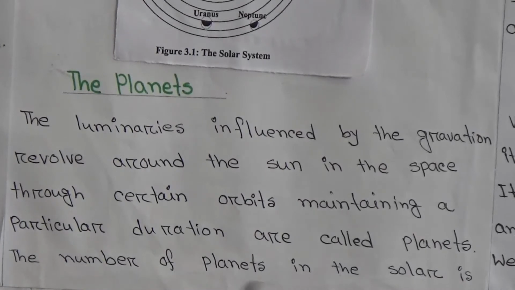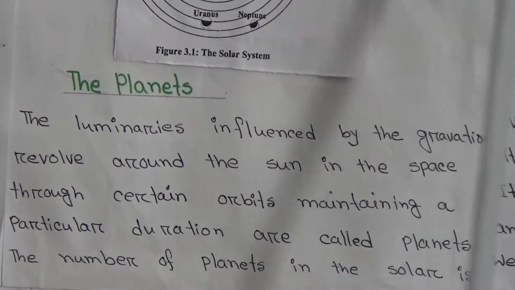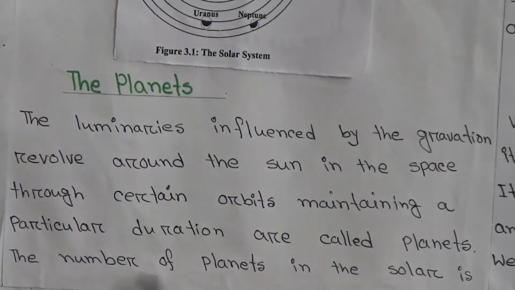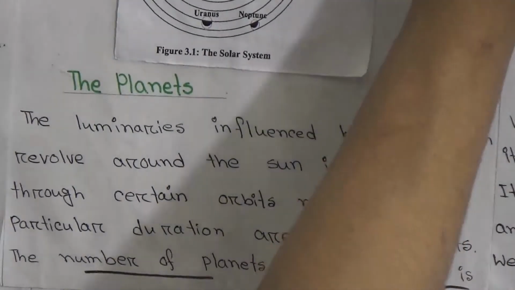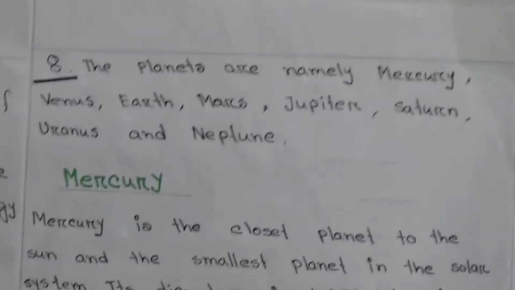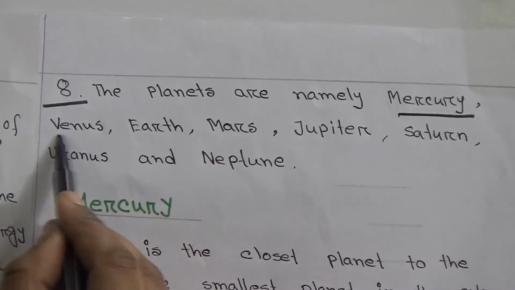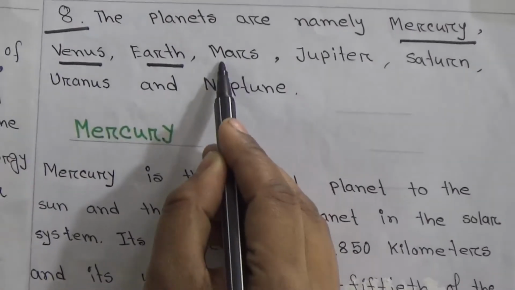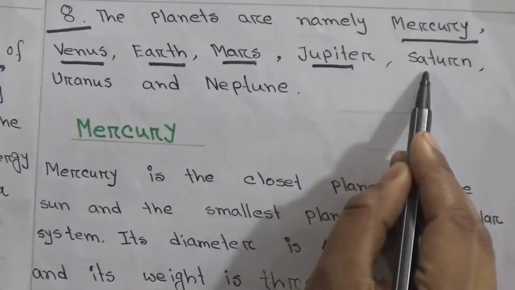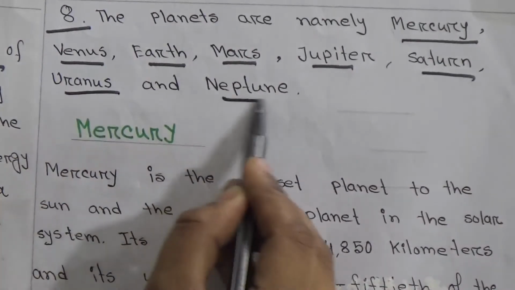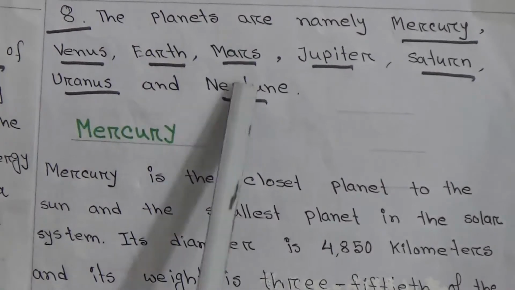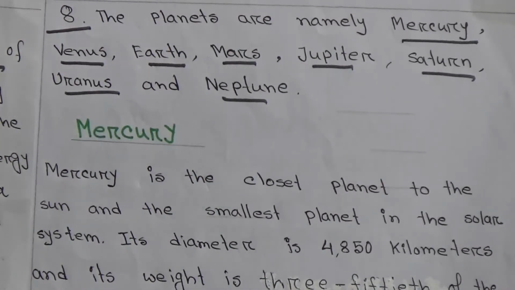The number of planets in the solar system is 8. The planets are namely Mercury, Venus, Earth, Mars, Jupiter, Saturn, Uranus, Neptune. These 8 are the planets of the solar system. Here is the figure, there are 8 planets.